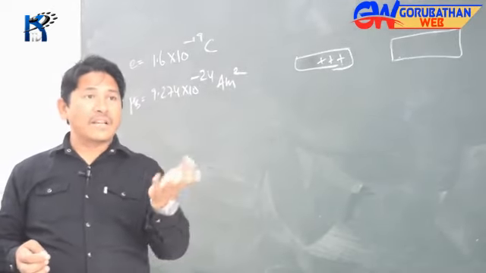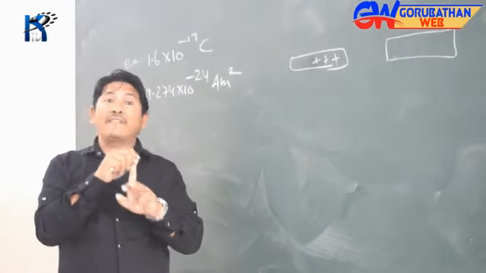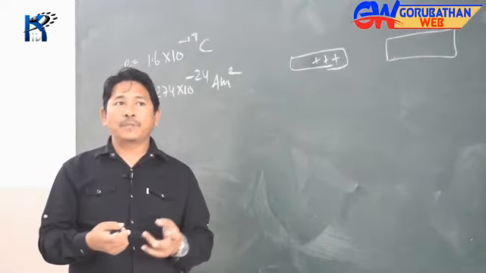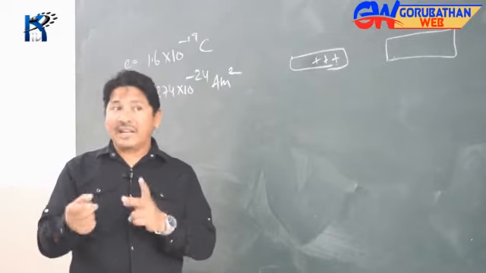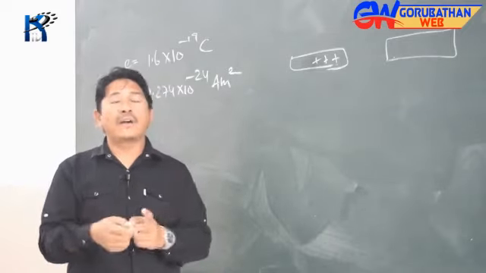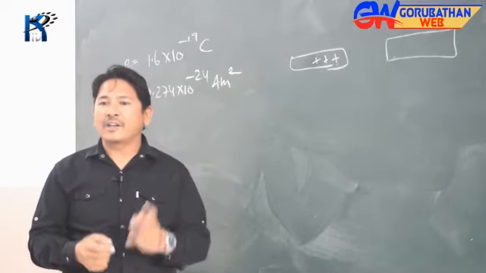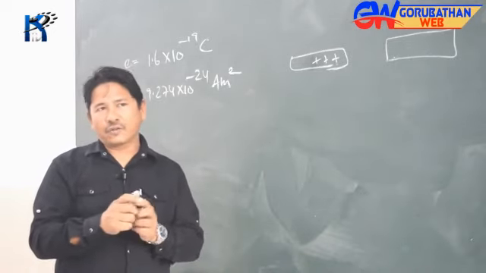Depending upon the electrical nature of the substance, I can categorize substances into three categories. Number one is called a conductor, where we have a maximum number of free electrons, and the electrons are responsible for conduction. The second one we call a semiconductor, where we have electrons and holes, which are the charge carriers. And the third one is an insulator, where we do not have any free electrons for the conduction of electricity.